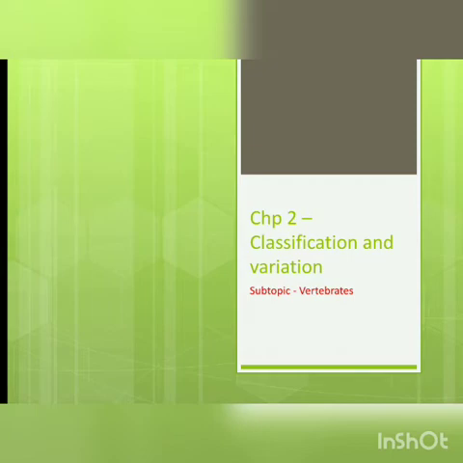So last week we completed chapter 1, in which we studied what organisms are and what a habitat is. In continuation with chapter 1, we will study classification of animals, how animals are classified and on what basis they are classified. So let's start.